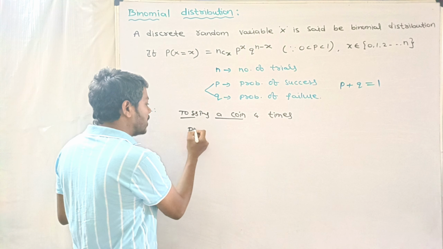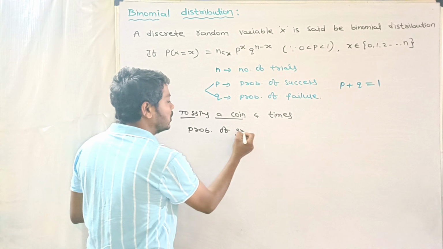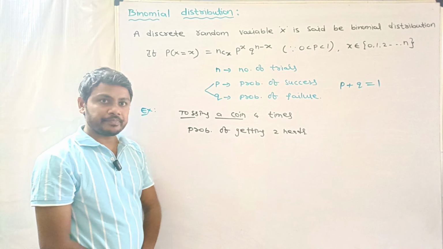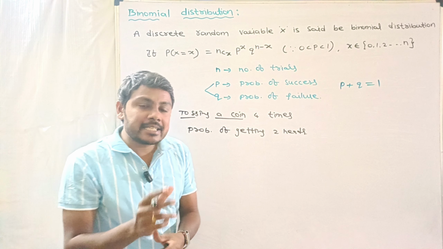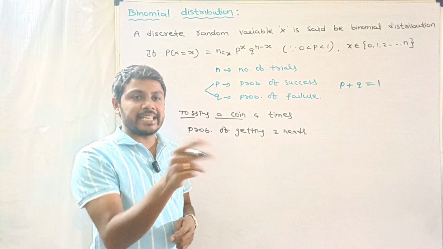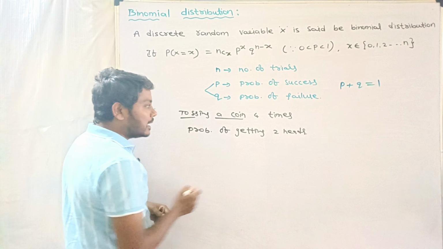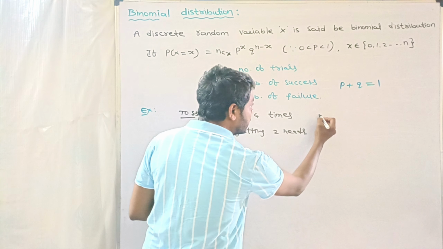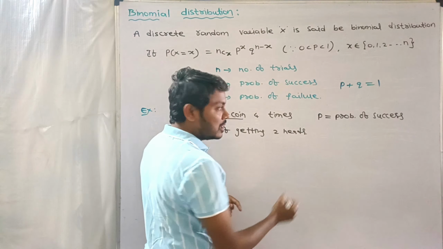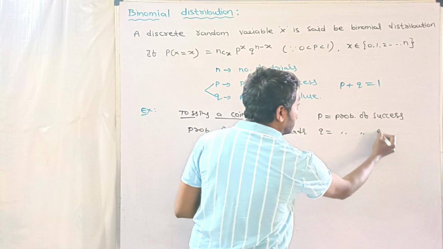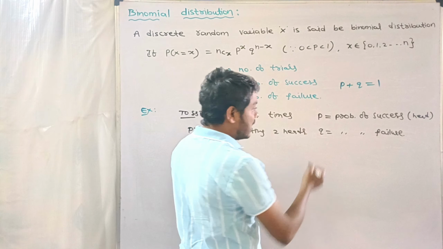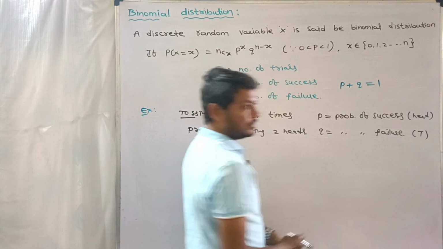Now, to find the probability of getting 2 heads. Here getting head is success and getting tail is failure. Those are the 2 possibilities, one is p and the second is q. Getting head is always p, the probability of success, and q is the probability of failure, getting tail.